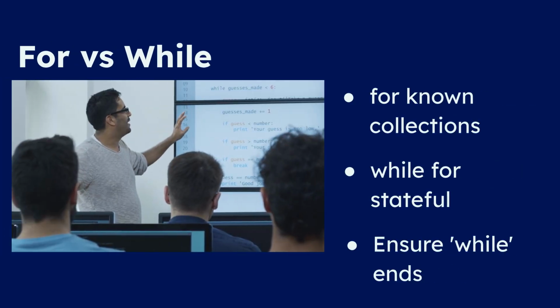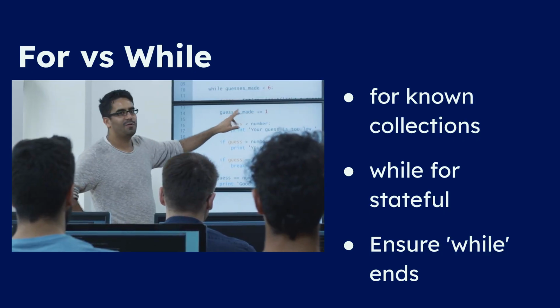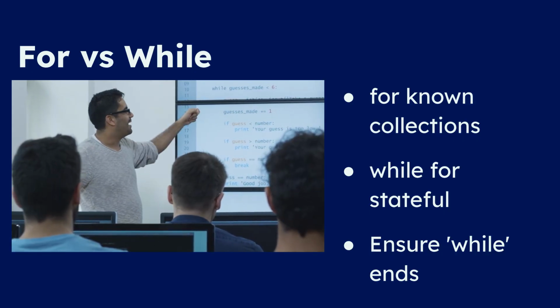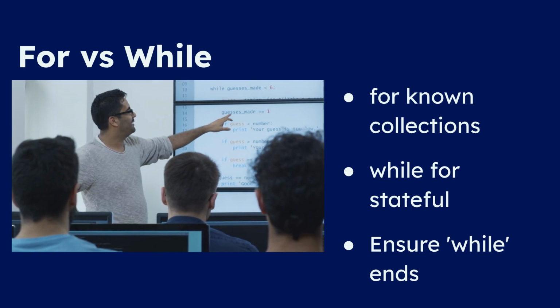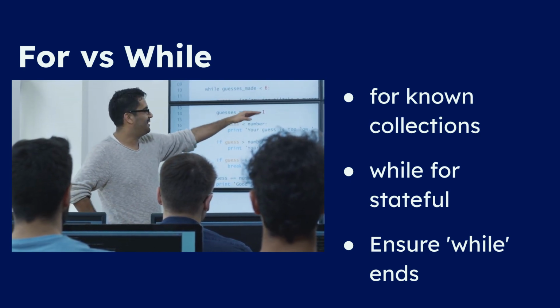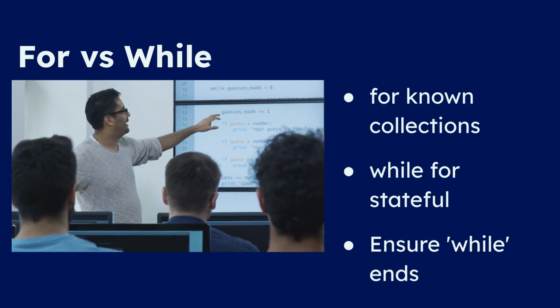Moving on to loops. Knowing when to use a for loop versus a while loop is crucial. Use for to iterate over known containers. Use while for stateful loops, where termination depends on a condition changing. Always make sure your while condition can eventually become false to avoid infinite loops.